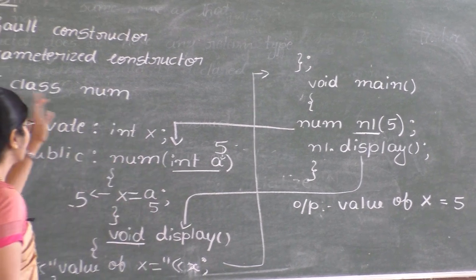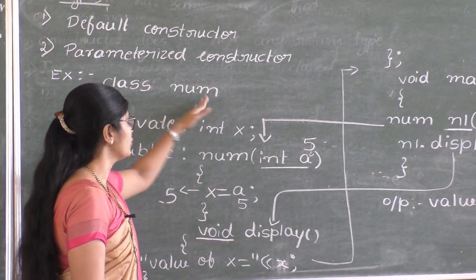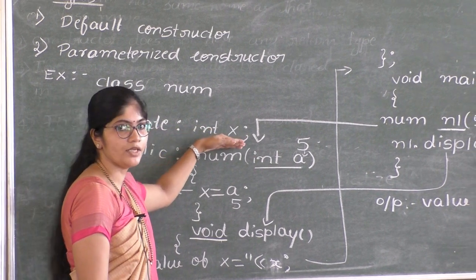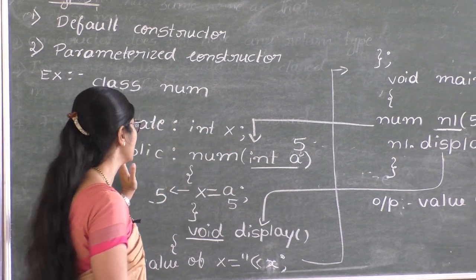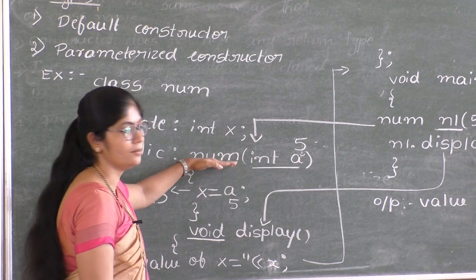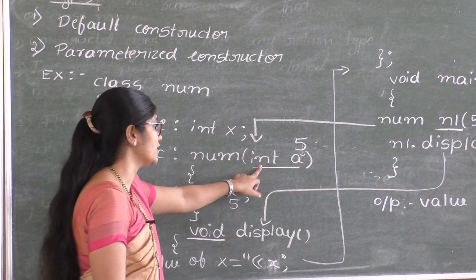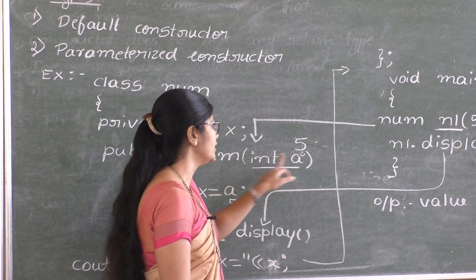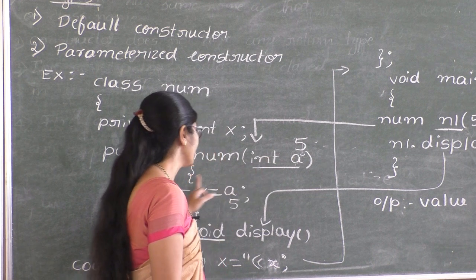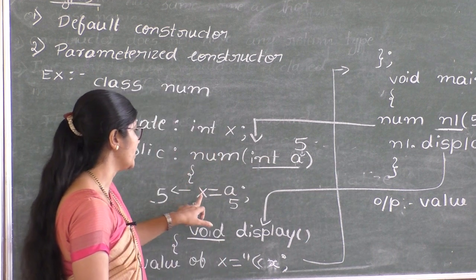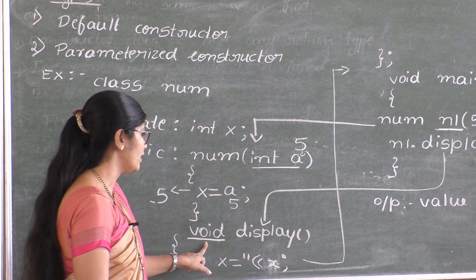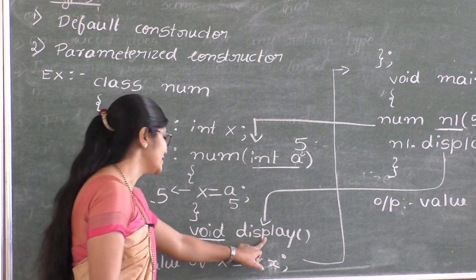This is an example for parameterized constructor, because here we are passing parameter to the constructor, argument to the constructor. I repeat, class num is the name of the class. Under private section, x is the variable that is going to be initialized. Under public section, num is the parameterized constructor, and we have passed argument a of type int. Next, inside the body we have x equal to a, and we have member function display.